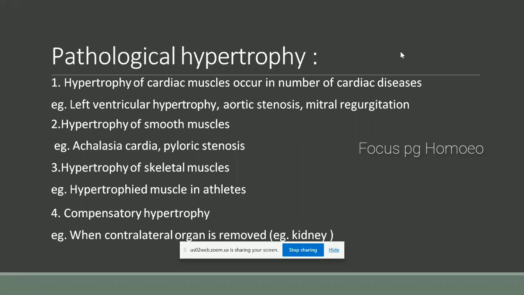The next one is hypertrophy of skeletal muscles. An example is hypertrophy of muscles in athletes. Then next is compensatory hypertrophy. When a contralateral organ is removed, for example a kidney, compensatory hypertrophy will occur.